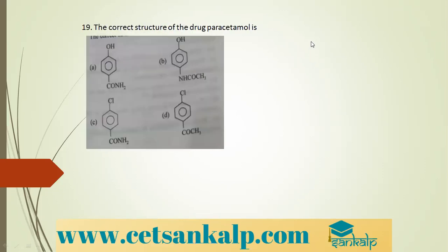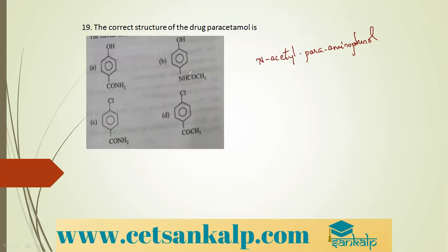Next question. The correct structure of the drug paracetamol is. What is the IUPAC name of paracetamol? It is N-acetyl para amino phenol. The acetyl group is attached to the nitrogen atom.